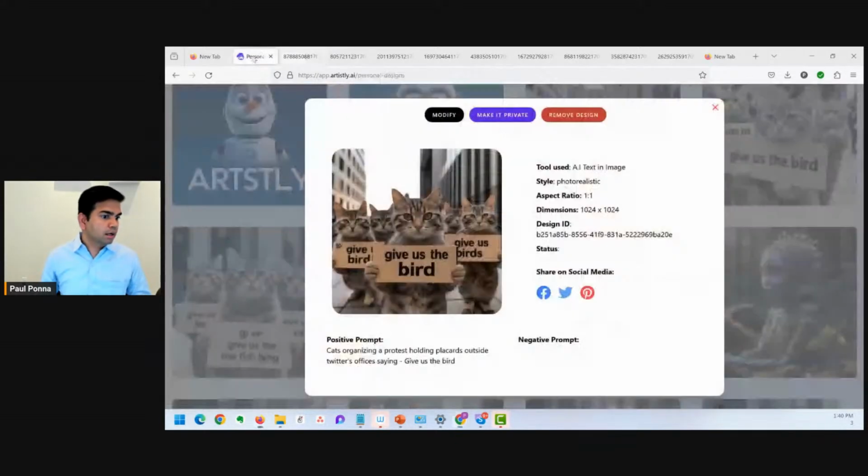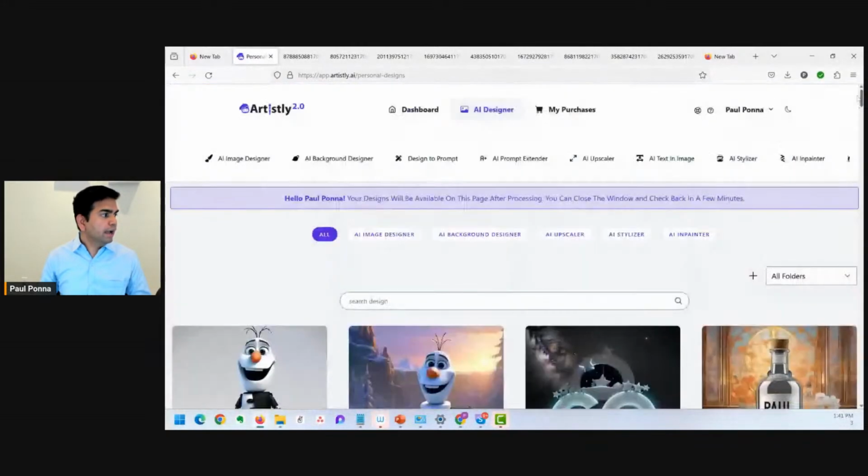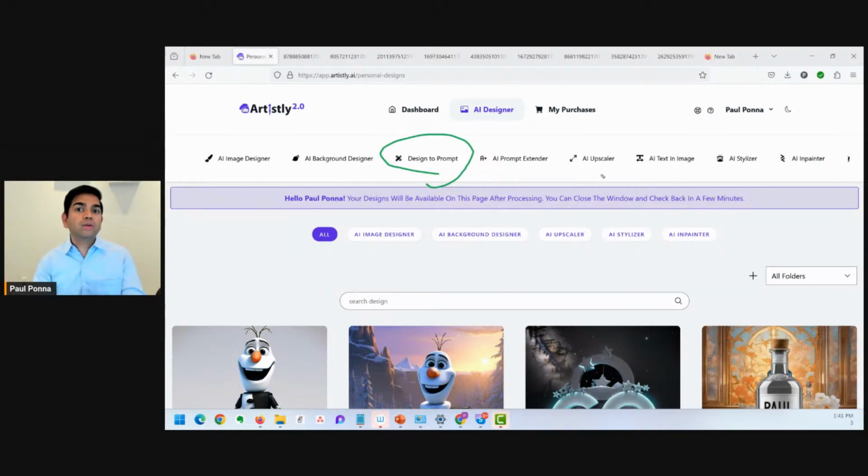If I go to the top here, we have an AI image generator, as you can see. We have an AI background design. I'm going to show you what updates we made to that one. Again, design to prompt. This is where you take a photo from somewhere and you can now recreate that photo. So you have an image, let's say you saw somewhere, you downloaded it from Google or Facebook, you upload it, you give it a link, and it'll show you exactly how to recreate that image, right?